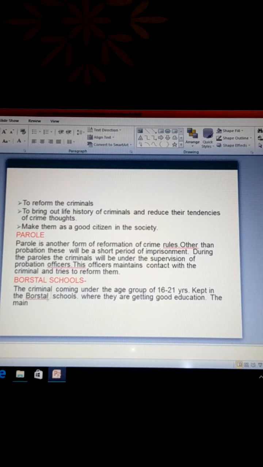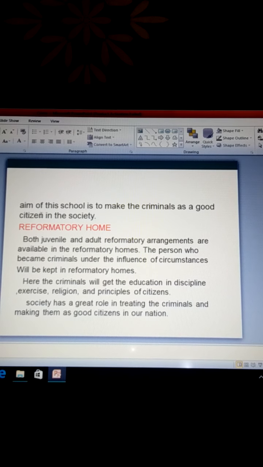Now, Borstal schools. These are also reformatory schools for criminals in the age group of 16 to 21 years. They are kept in Borstal schools, where they get a good education. The main aim of this school is to make the criminals good citizens in society.